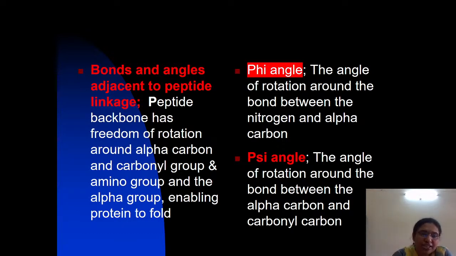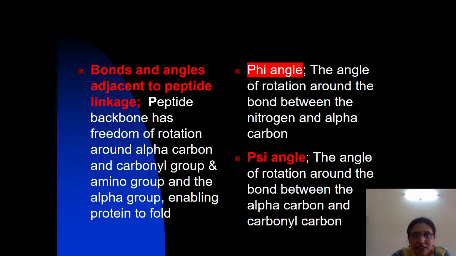They are pure single bonds, so the peptide backbone has freedom of rotation around these bonds of each amino acid, enabling the folding of the protein.